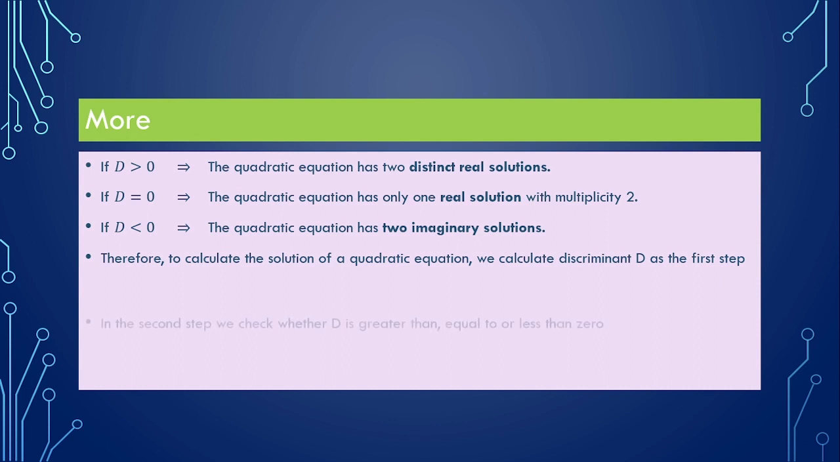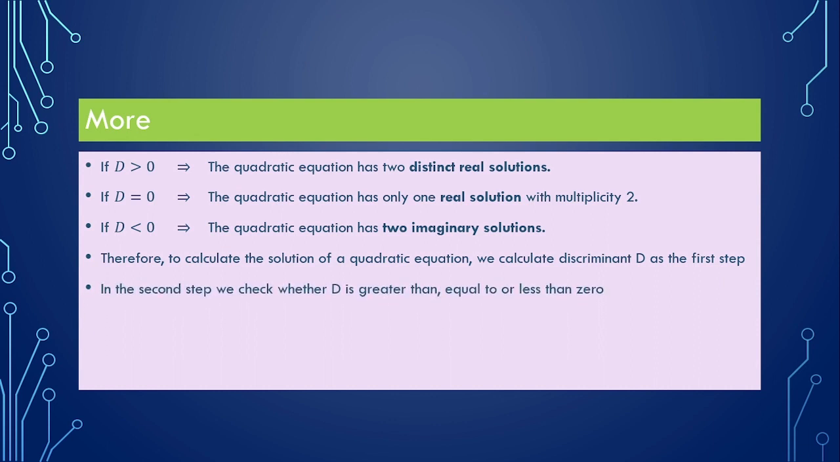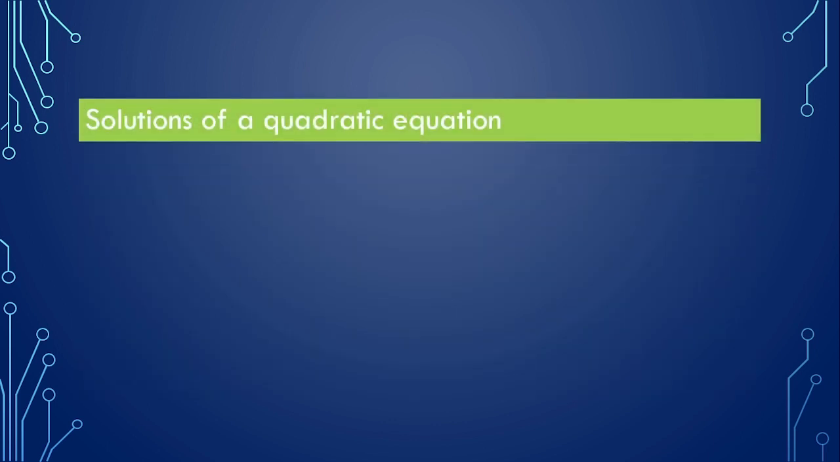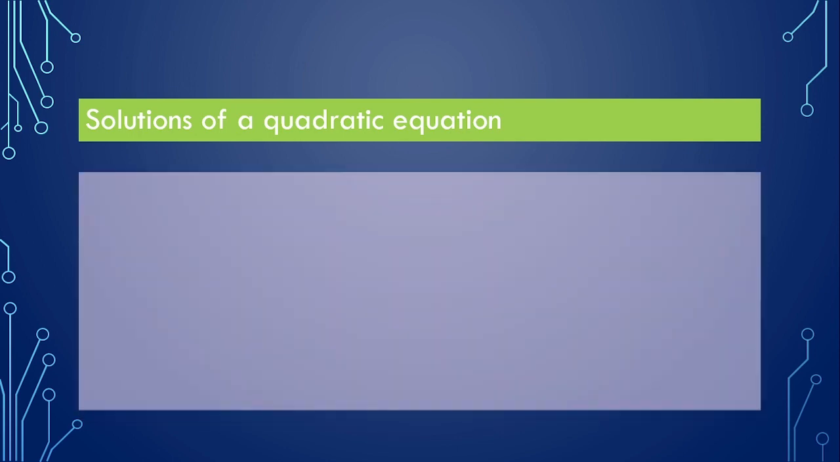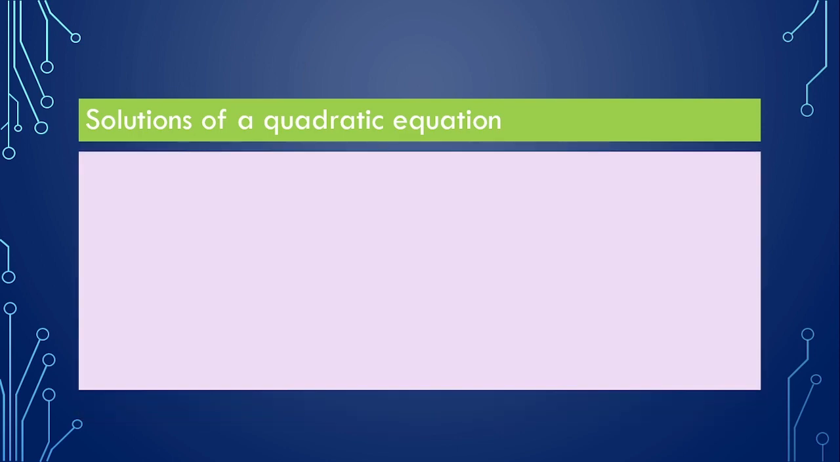So I will try to calculate the discriminant d first, and then we'll go to the next step to write the solution of a quadratic equation. Now I am actually writing the solution of the quadratic equation in the form of a, b, c.